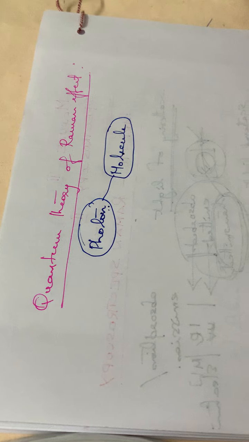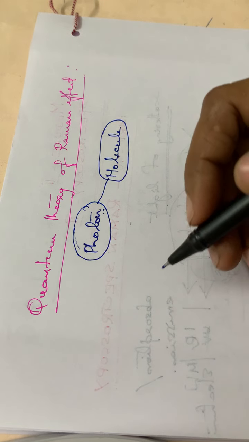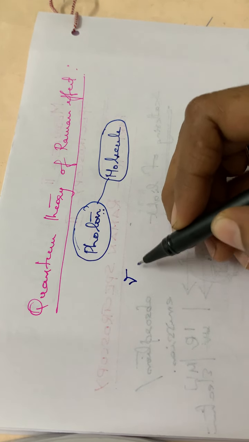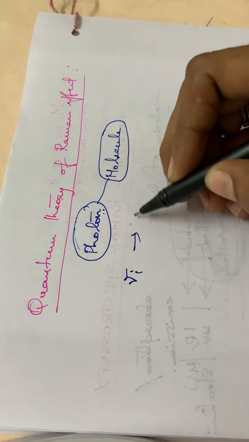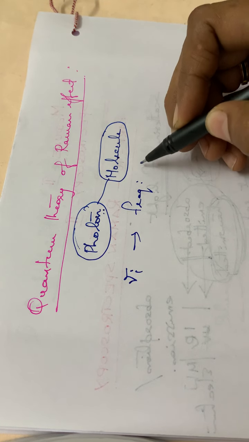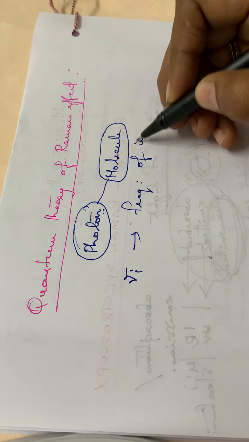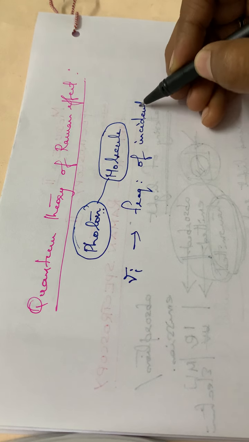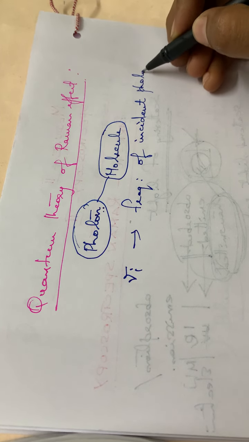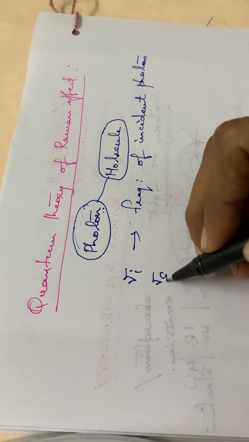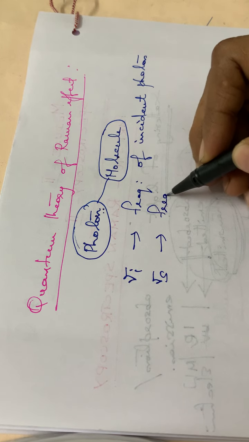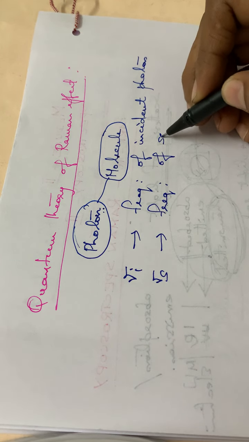For that we have to keep some assumptions. Let the frequency of the incident photon be nu I, which we have seen already. Let nu s be the frequency of the scattered photon.